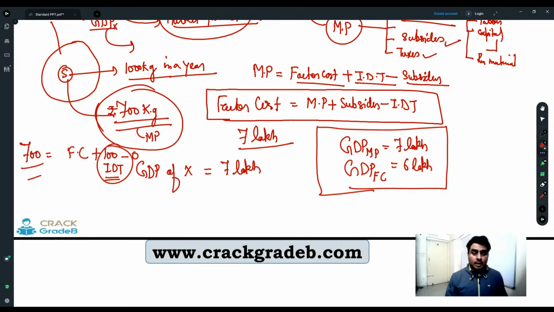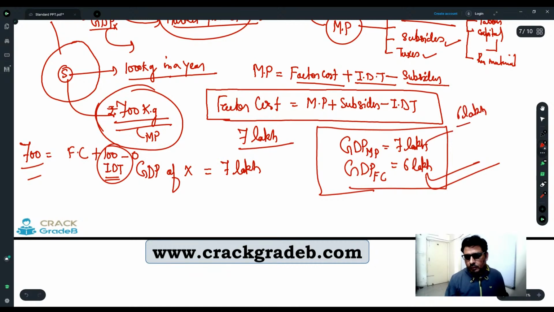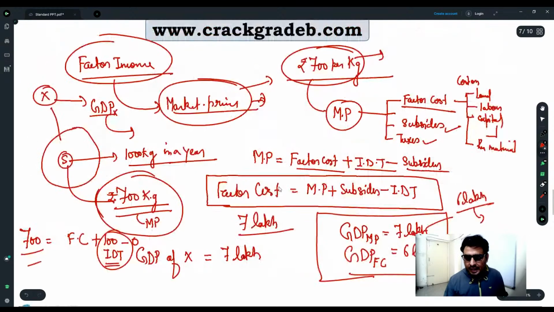But this 6 lakh rupees income is generated in a country with factor variables like land, labor, and capital. This 6 lakh is going to whom?